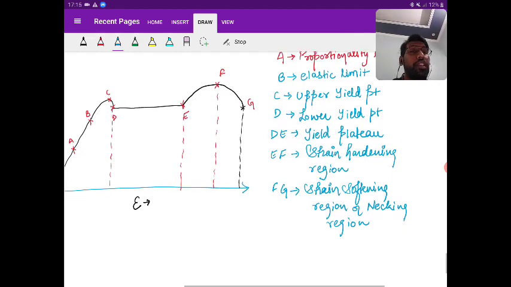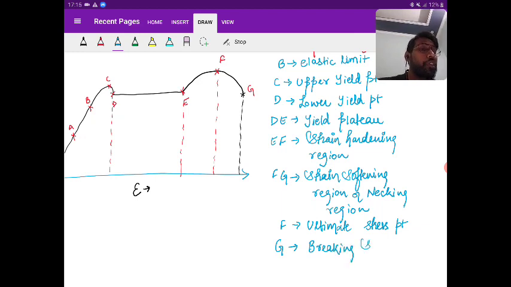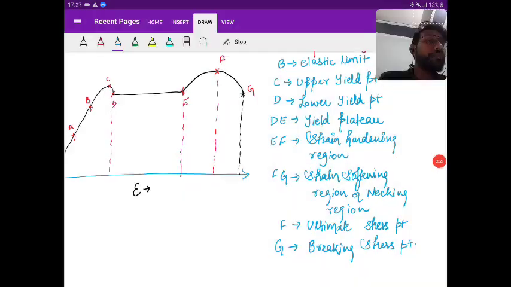Then F is the ultimate stress point, and G is your breaking stress point. G is your breaking stress point. Okay, so we have seen that G is the breaking stress point.